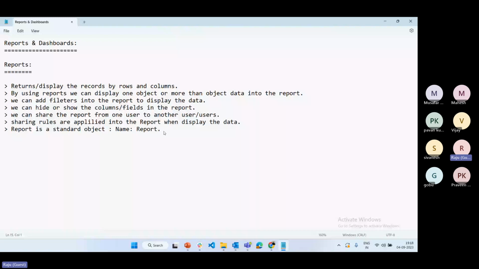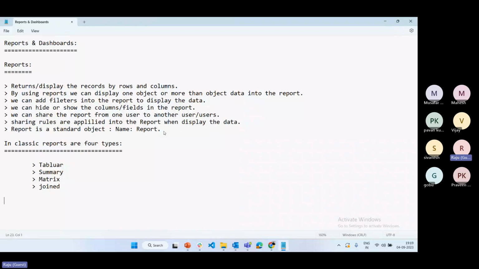In Classic, reports are of four types. What are the four types we have? One is the basic report, that is the tabular type; one more is summary; one more is matrix; and one more is joined report. So these are the four types we have in Classic. My suggestion is that going forward you practice in Lightning only. I'm going to teach both Classic and Lightning, but better to concentrate more on Lightning, because going forward few users use Classic.